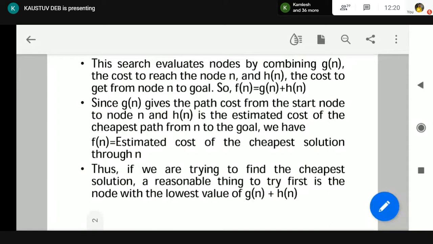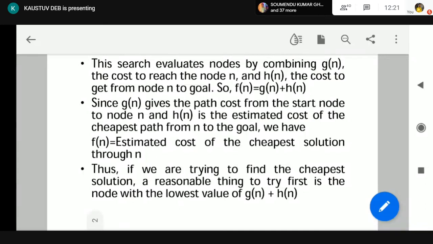That is ensured because h(n) is the estimated cost of the cheapest solution, and we are considering the cost of reaching node n from the start node. So as a whole, we are considering the estimated cheapest cost from the start node to the goal node. The start node to node n cost we have considered as g(n), and the node n to goal node estimated cost we have considered as h(n). When we sum them up, we get the cost from the start node to the goal node, and this is the cheapest cost. That is the concept of A star search.